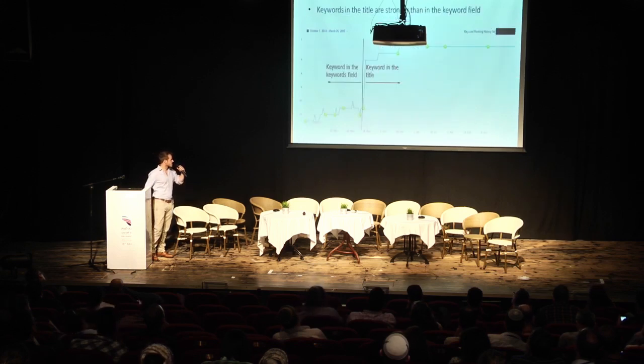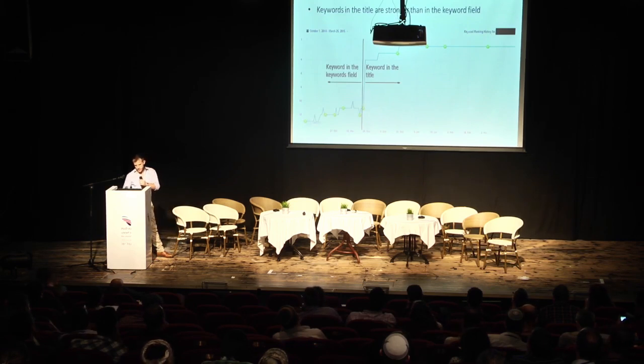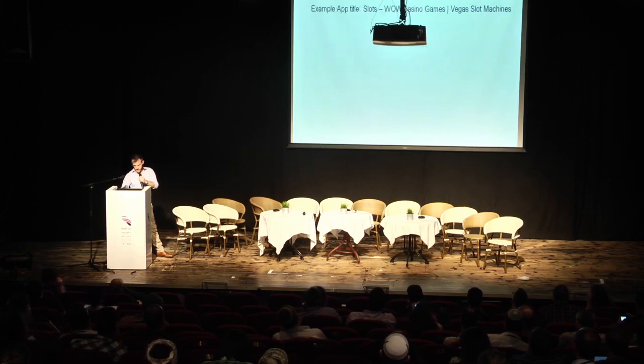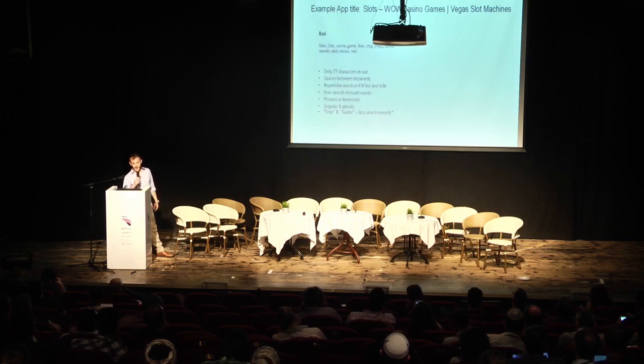In addition, this is just a quick graph. You can see moving a keyword from the keyword field to the title. This is the rankings for a specific keyword. You can see the change. Going through, I'm going to jump through the search optimization a little bit, and then I'll talk about exactly what these changes do. So I want to go over now the iOS keywords list.